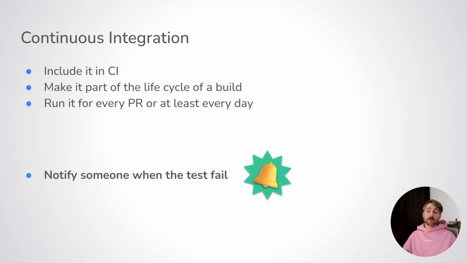Finally, if no one is monitoring the test failures, the test is pretty much useless. So make sure to notify someone when it fails. Usually it will be the test automation engineer, the one that you just hired. But if you're lucky, you might have an eager feature engineer that wants to be aware of that too. Now you have a single well-written test. It is running daily in your CI pipeline, and you can be on top of any failure or signs of problems. Congratulations! This is the very first vertical slice of test automation.